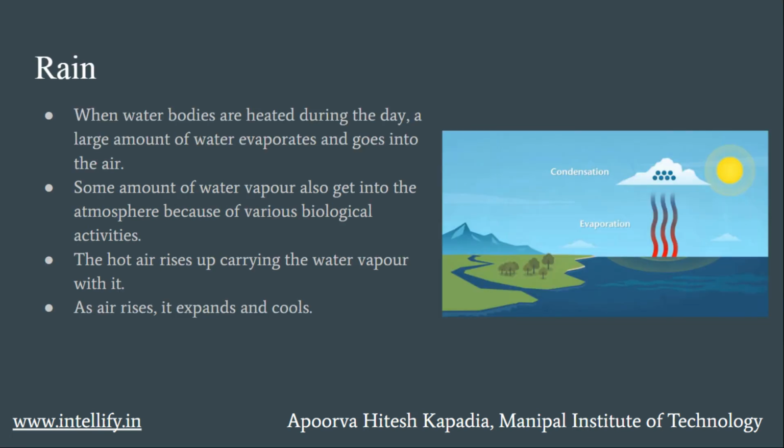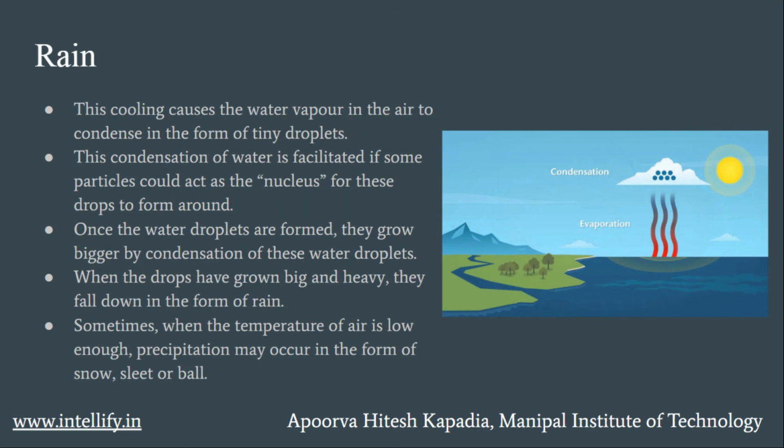of winds. Rain. When the water bodies are heated during the day, a large amount of water vapor goes into the air. So the hot air rises up, carrying the water vapor with it. Some of the water vapor also gets into the atmosphere. We know that as the air rises, it cools down. This cooling causes the water vapor in the air to condense in the form of tiny droplets. Once the droplets are formed, they grow bigger by condensation of water. When they are big and heavy, they fall down in the form of rain.